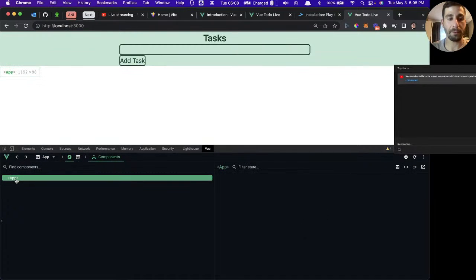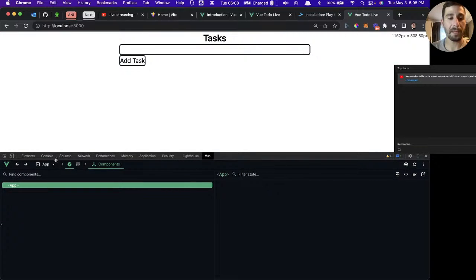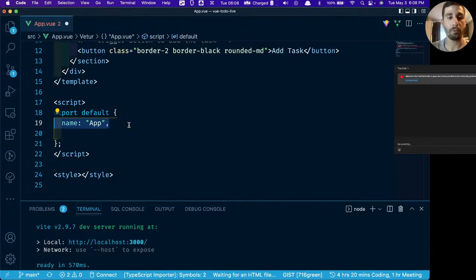We don't really have anything right now. We have this one component called app. We don't have anything in there. But that's why you want to put the name in there. This name where you see app, it's getting that from right here. So that's why we put the name in there.